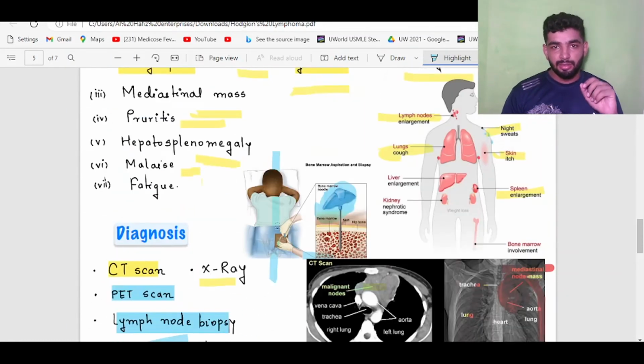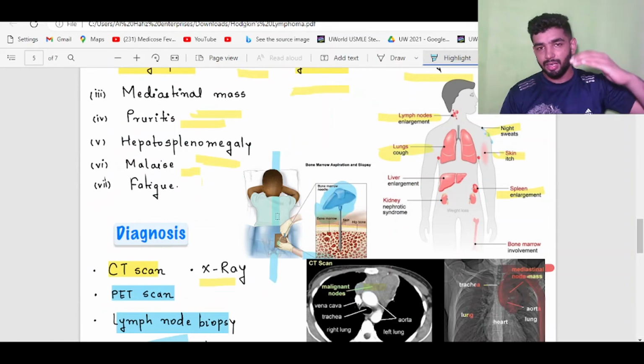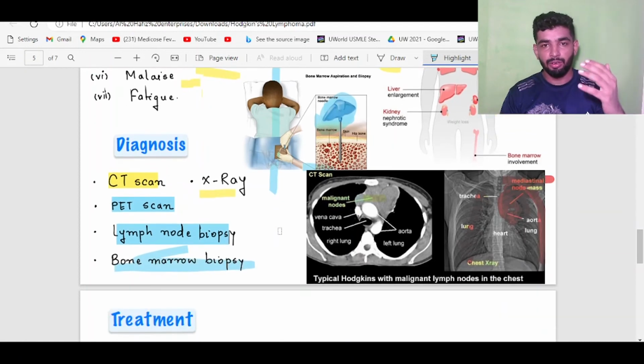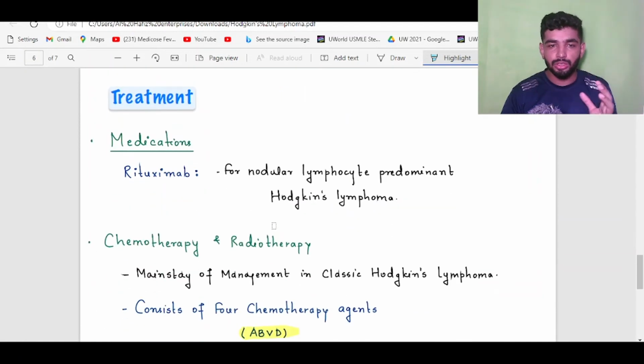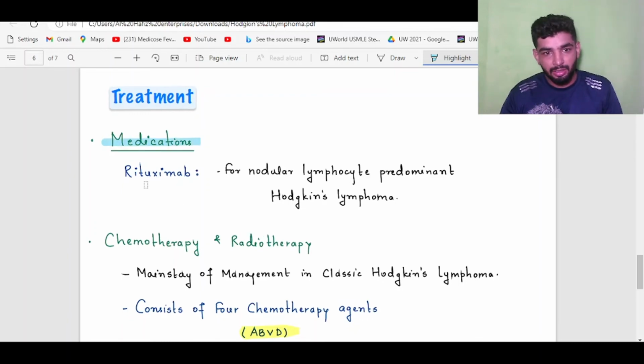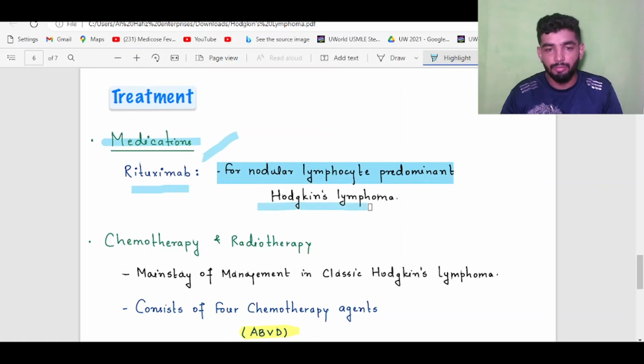We have discussed the Reed-Sternberg cells, then the classification, then staging, then the clinical features and diagnosis. We are most concerned about the treatment plan of Hodgkin lymphoma. The medication is rituximab, mainly, a monoclonal antibody for nodular lymphocyte predominant Hodgkin lymphoma.